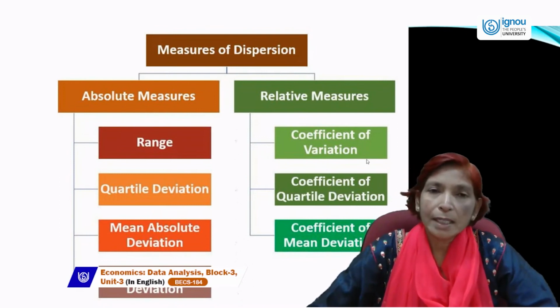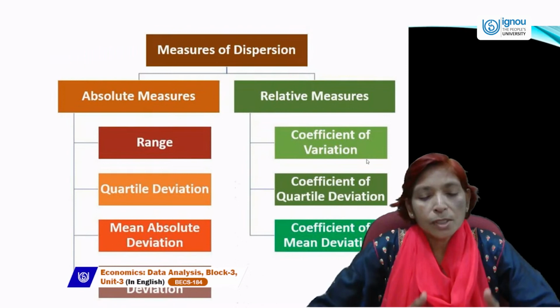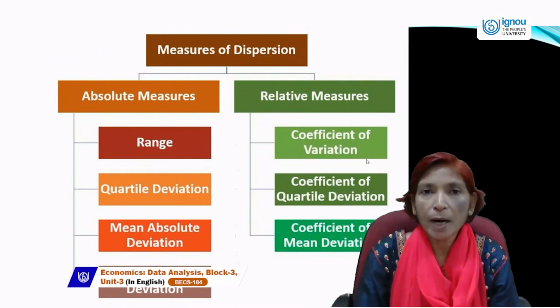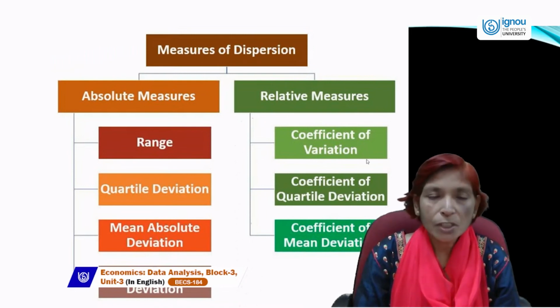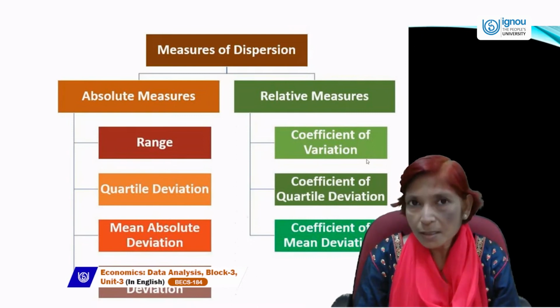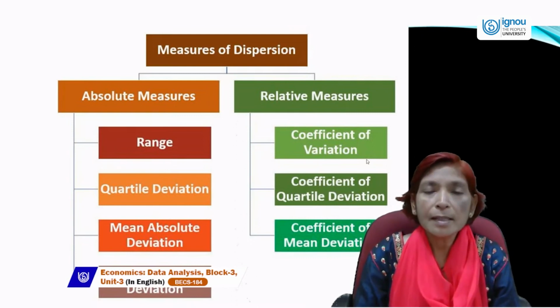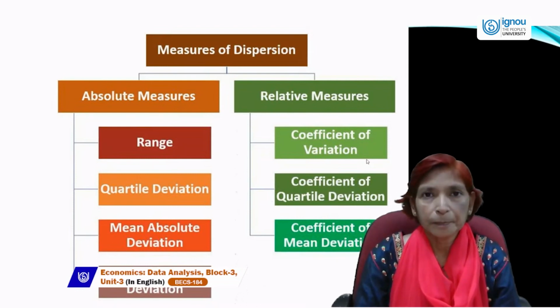And when you divide the series into 100 parts, that is called percentile. So a series can be divided into two parts, known as median; four parts, known as quartile; 10 parts, called decile; and 100 parts, called percentile.